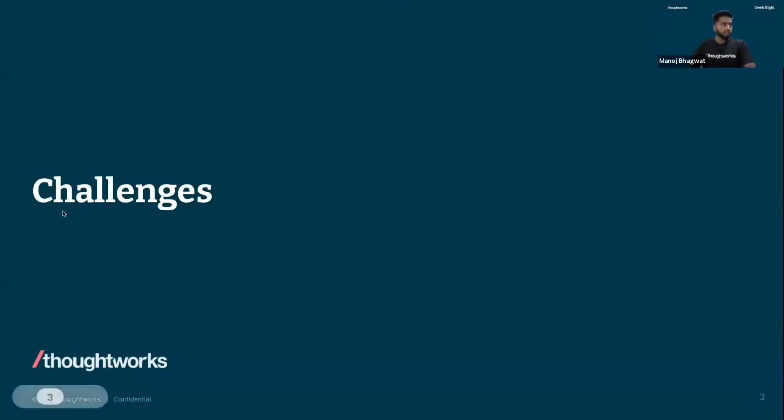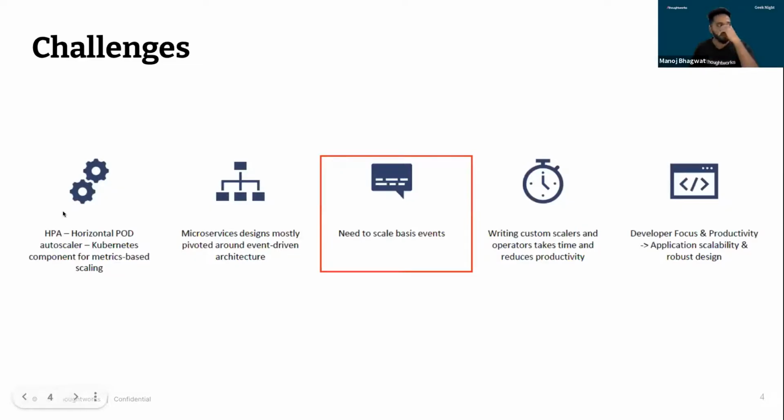Okay, so first thing, let's speak about the challenges. As developers working with container-based applications, to host our applications we need a Kubernetes cluster. And in order to scale these applications, we need something called the horizontal pod autoscaler, which everybody would be using for scaling their application.